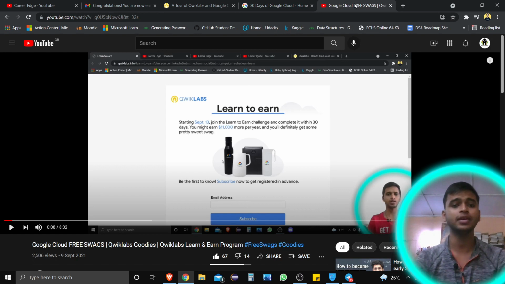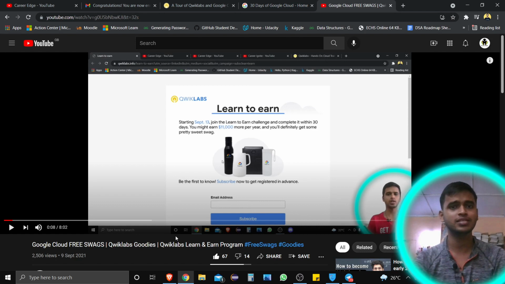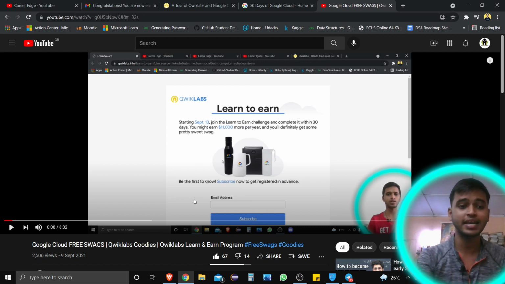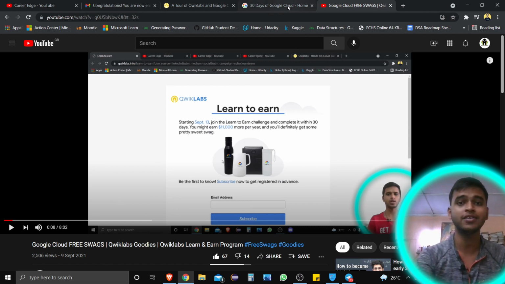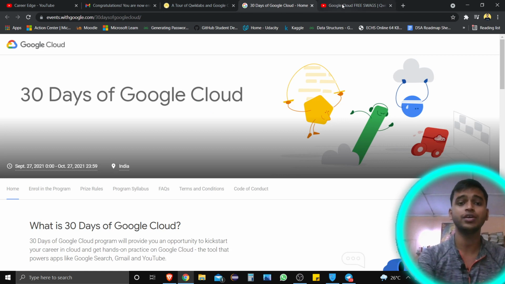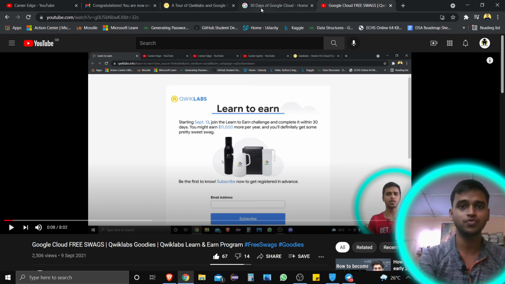And one more thing, you can participate in the learn to earn program as well. This is a challenge, this is not a Google Cloud program, this is from Quick Labs, so you can participate and get this badge as well. And if you complete any labs in the learn to earn program, then you don't need to complete them in 30 days of Google Cloud, because here only labs are given, there skill badges are given. So if you complete any lab here by registering in learn to earn, then you don't need to do it once more in the other program.